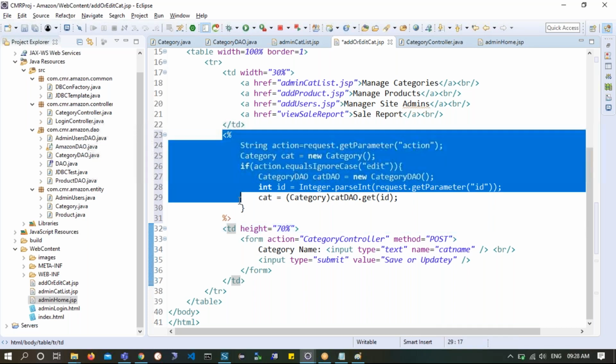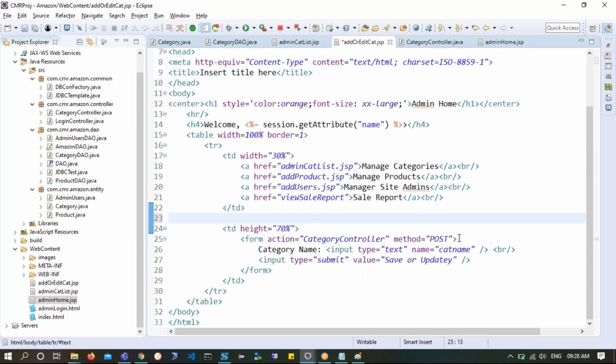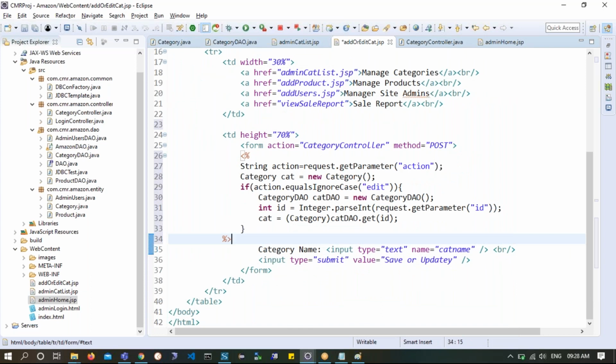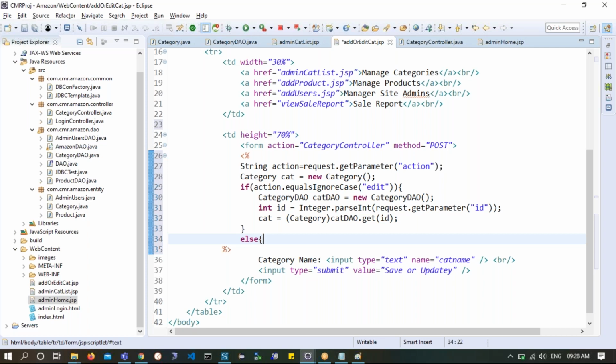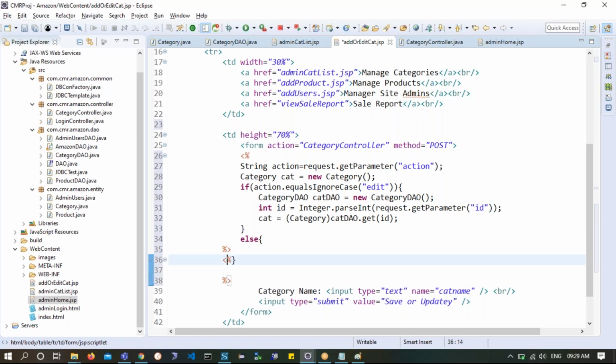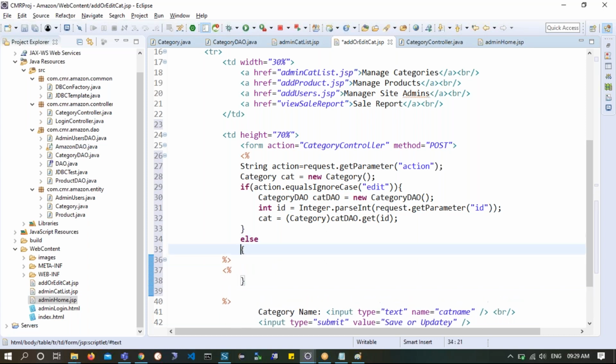So I will take out this entire stuff here, Control X, and put it here, Control V. Now the point I wanted to say here is: if the category action is equal to edit, I will show something, else I will do something else. This is what my intention is.